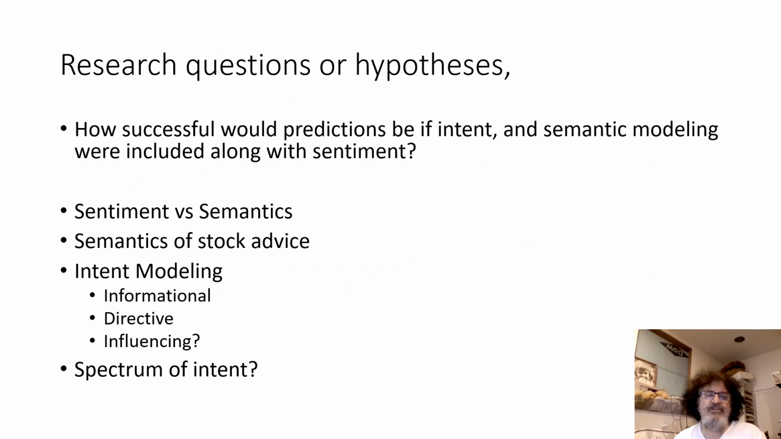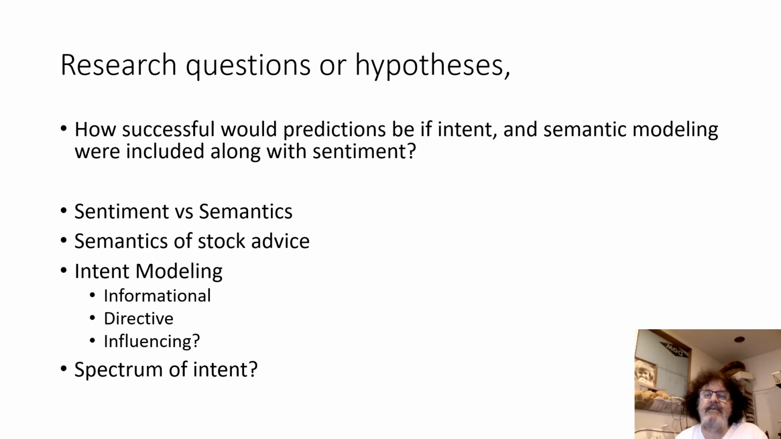So, research questions or hypothesis. The base question is, how successful would predictions be if intent and semantic modeling were included along with sentiment? I'm very interested in the semantics of stock advice expressed by authors and people in their social media posts. What was the intent of any particular post? Sentiment is easy to quantify, but what was the sentiment about?